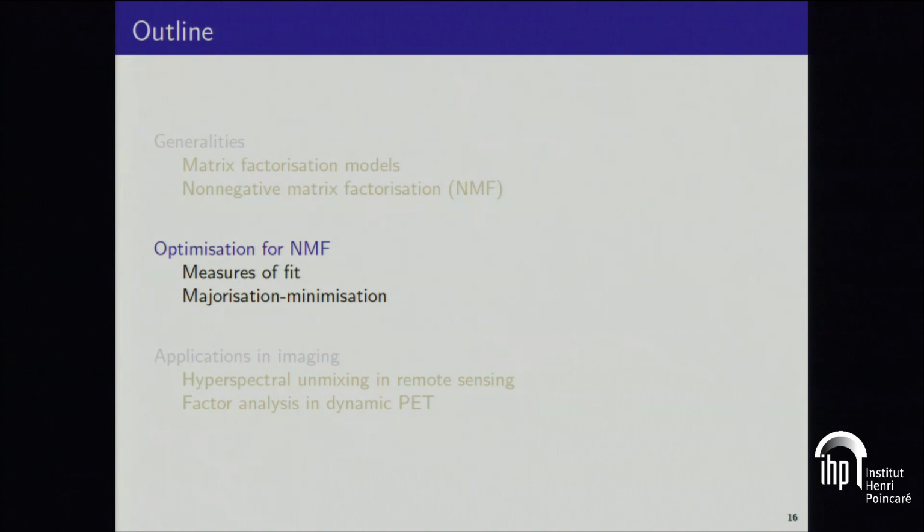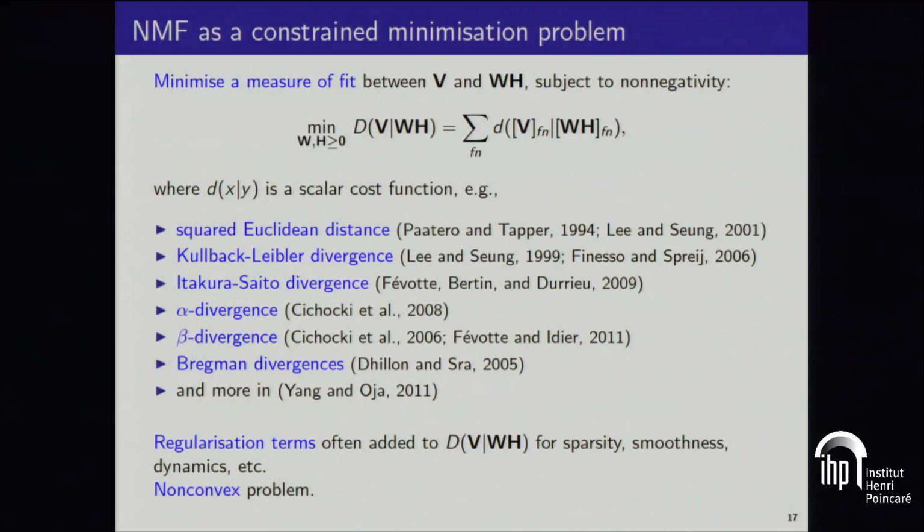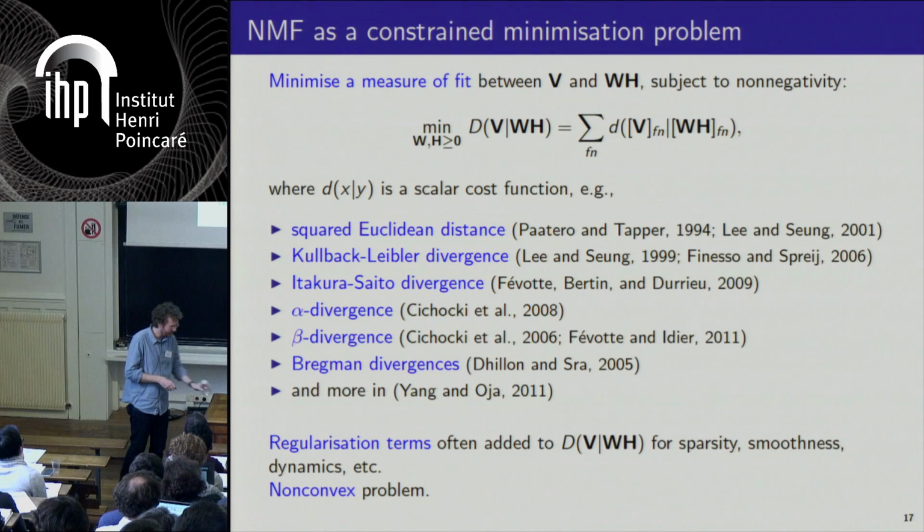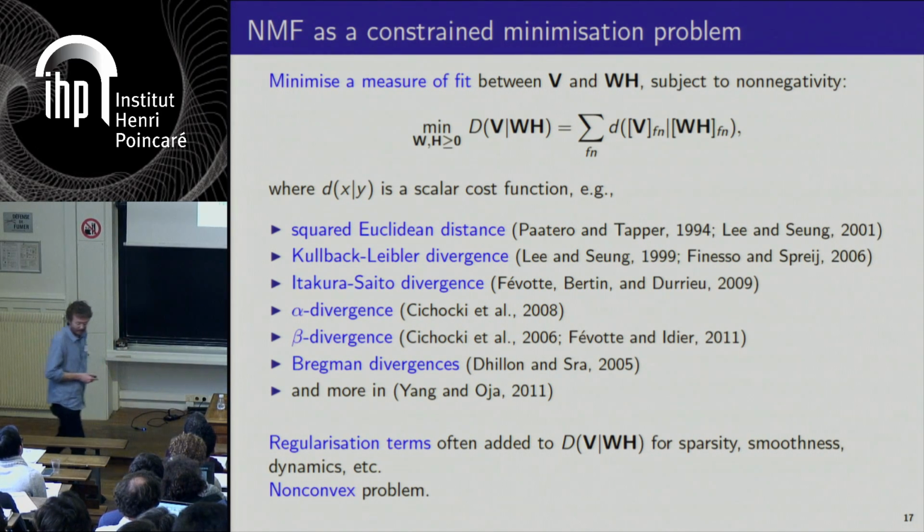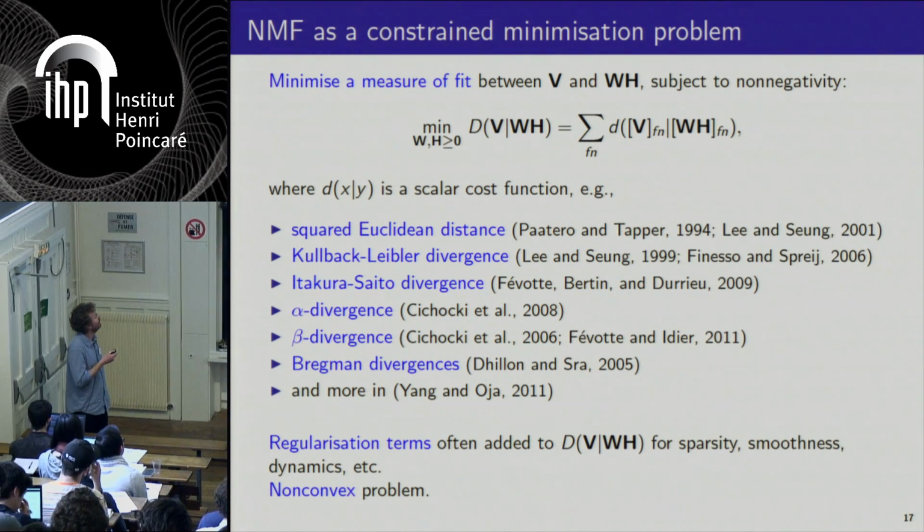Okay, so now let's have a look at how we actually obtain NMF given some non-negative data. So NMF is very often cast as an optimization problem in which you give yourself a measure of fit between your original data V and the approximation WH.